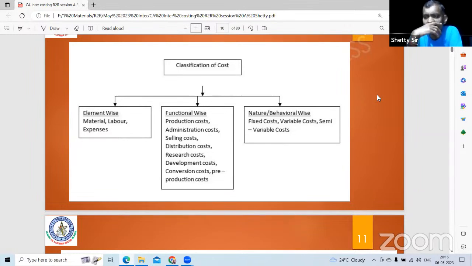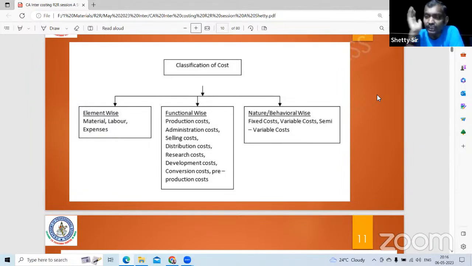Then nature-wise, extremely important: fixed, variable and semi-variable cost. Fixed cost, variable cost, they go with the name. Fixed in total, variable in total. So fixed cost, fixed in total, varies per unit. Variable cost varies in total, fixed per unit. Semi-variable, part will be fixed, part will be variable. So how to segregate?